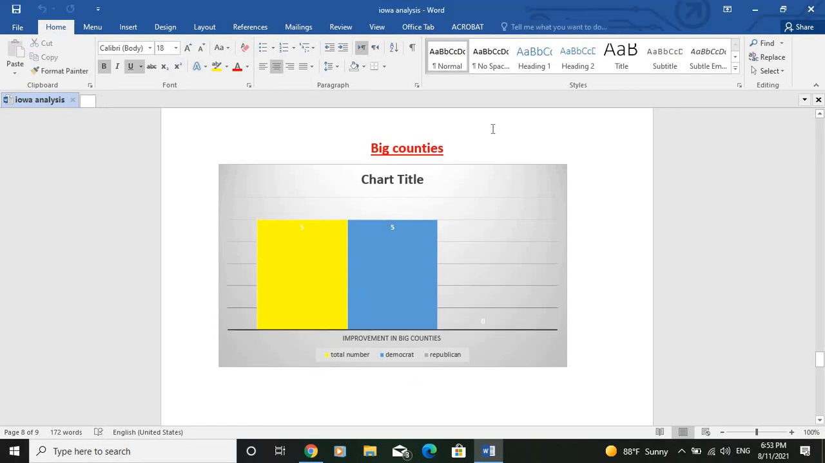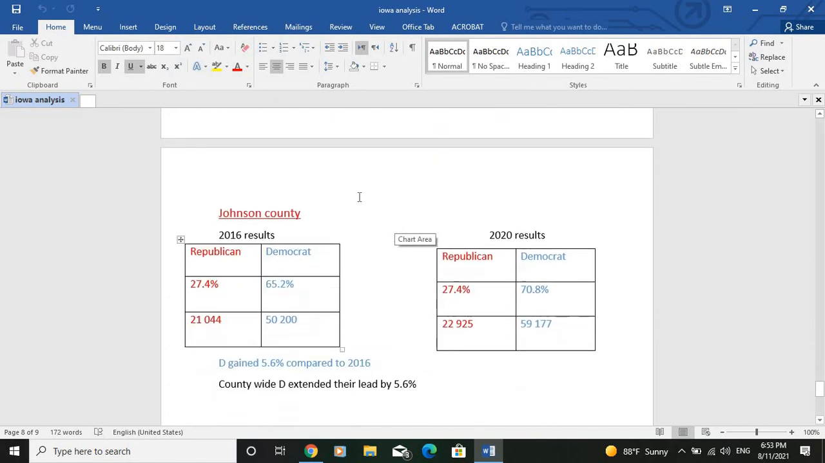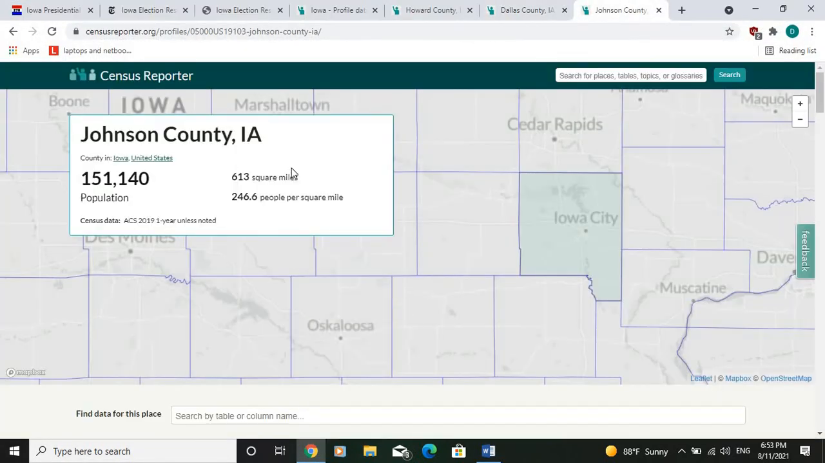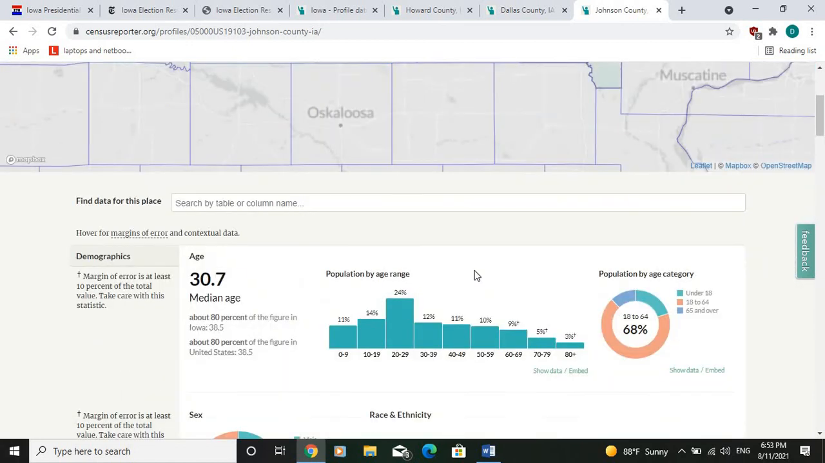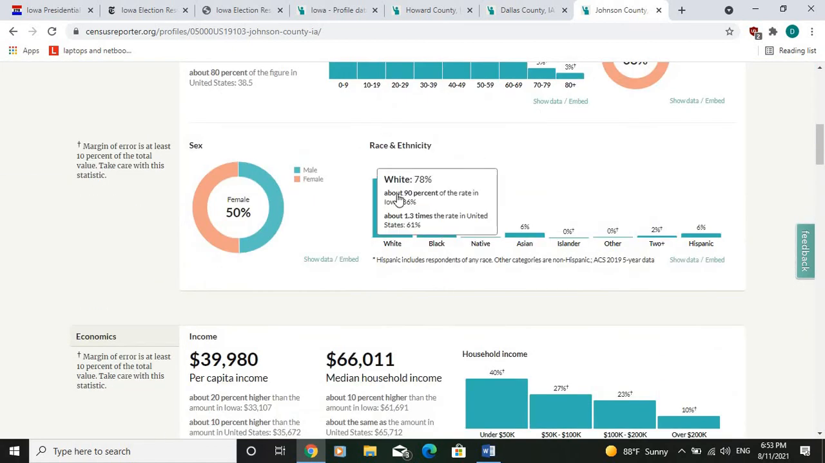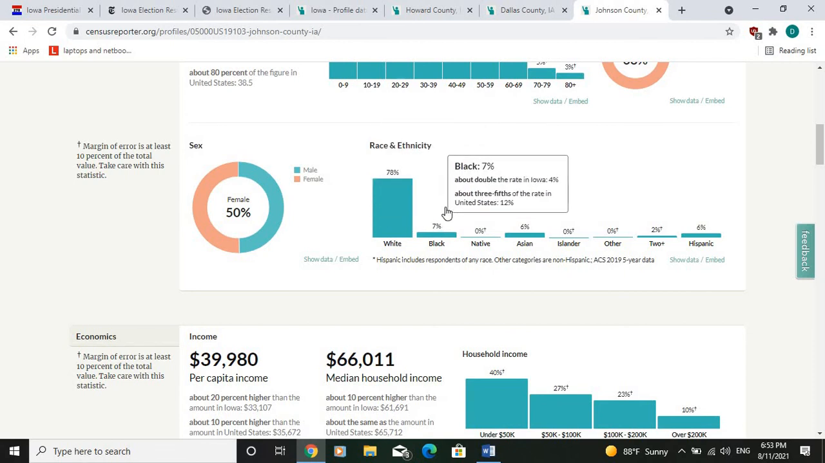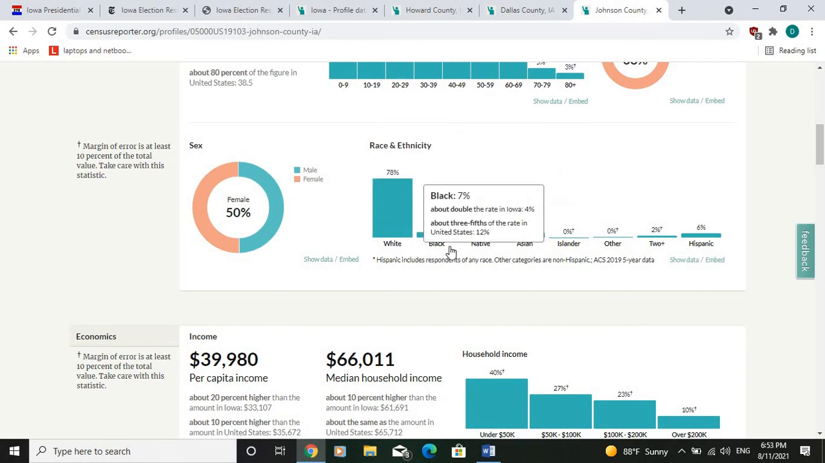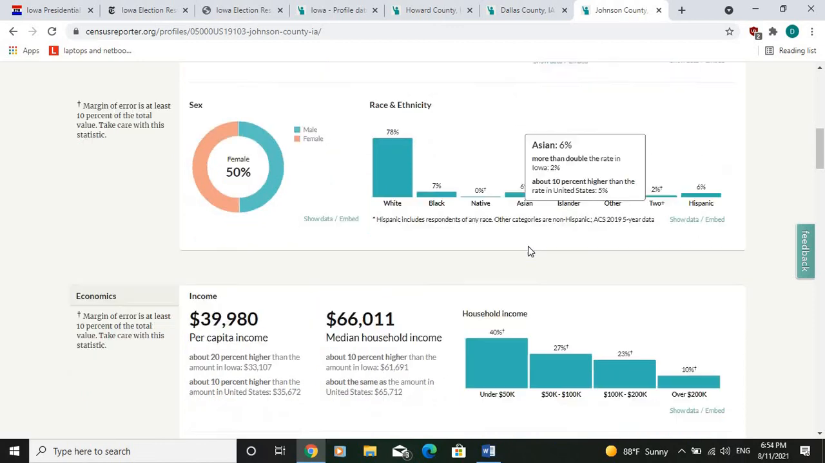So now I will give you an example that shows you how good the Democrats were able to do in these big counties. So the county that I've chosen is the county of Johnson. Let's see some data about this county. So Johnson County is a very big county in Iowa. It has a population of around 151,000 U.S. citizens. As you see here, it has a big majority of white voters and of white population. More than 78% of the population are white. We have a little bit of black, Asian, and Hispanic voters.